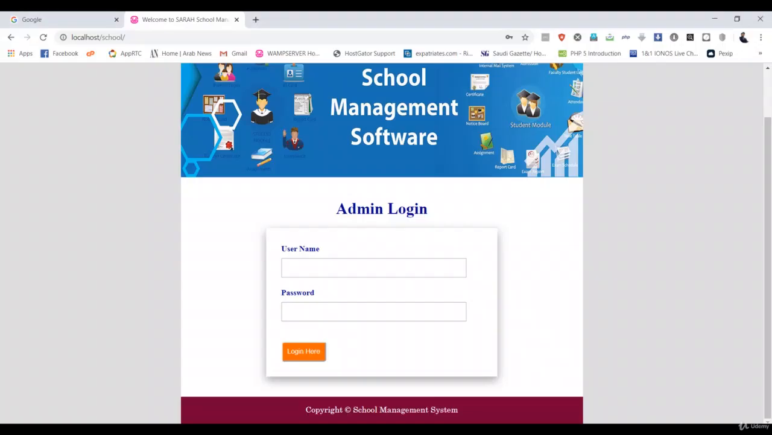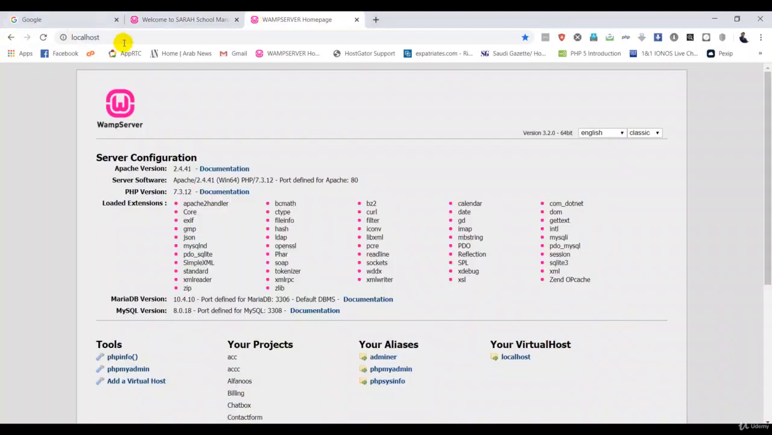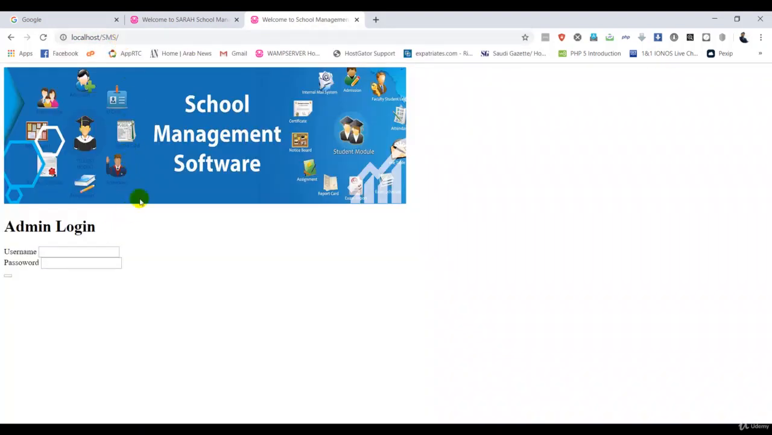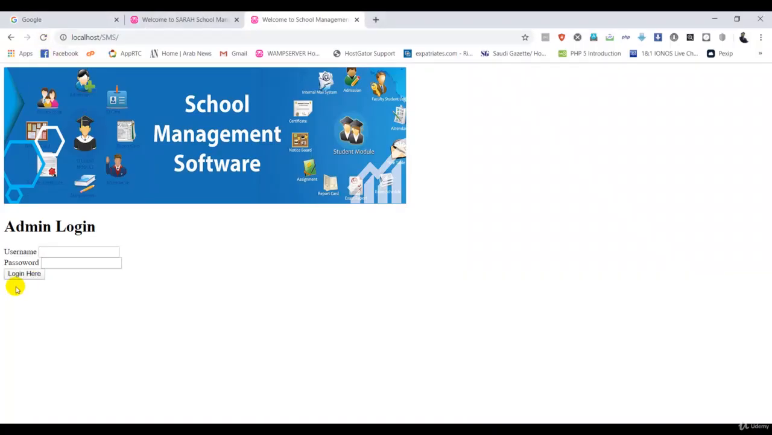So I want to check my project, how it looks. This is my localhost/SMS. Here we go, guys, very nice. But we still have a problem in the submit button. We'll work on that because we don't have any style, so that's the reason it is coming like that. Here I want to put login. If I go back and refresh, here we go, guys. Great.